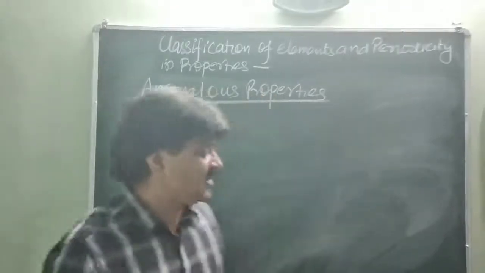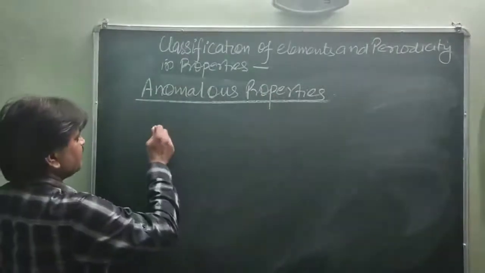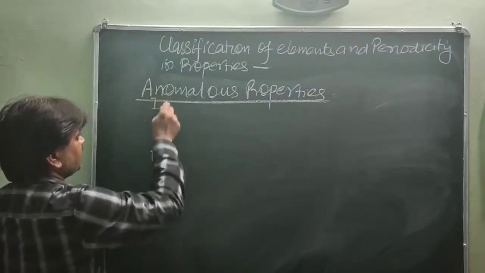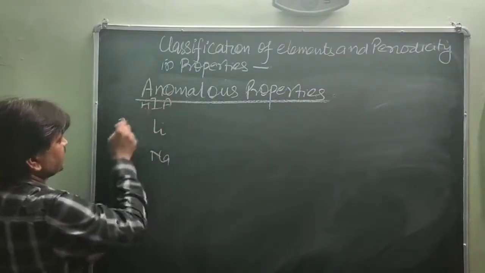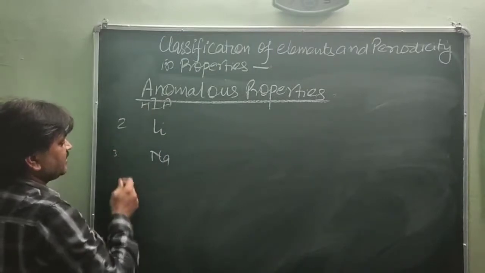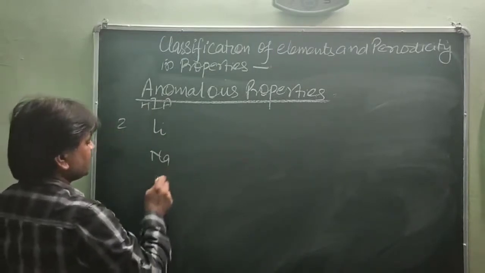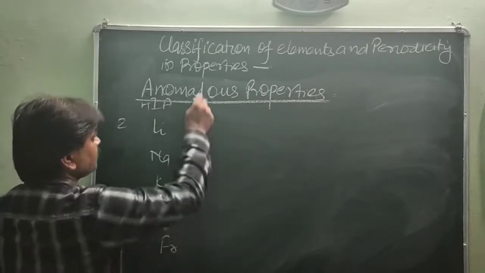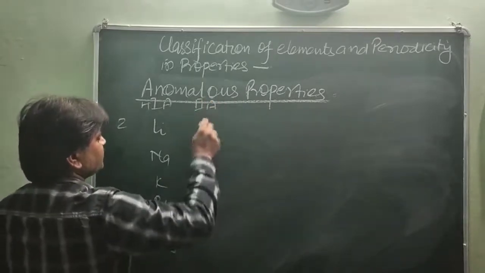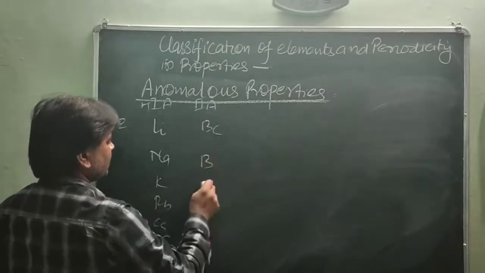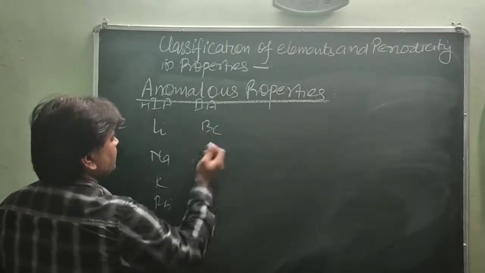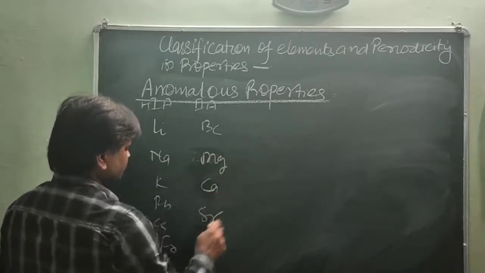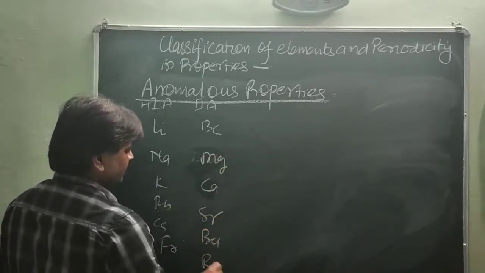Just like in the case of the first group of elements: hydrogen, lithium, sodium. We are taking the second period element and third period element here. Second, lithium, sodium, potassium, rubidium, cesium, francium. Second group of elements: beryllium, magnesium, calcium, strontium, barium and radium.